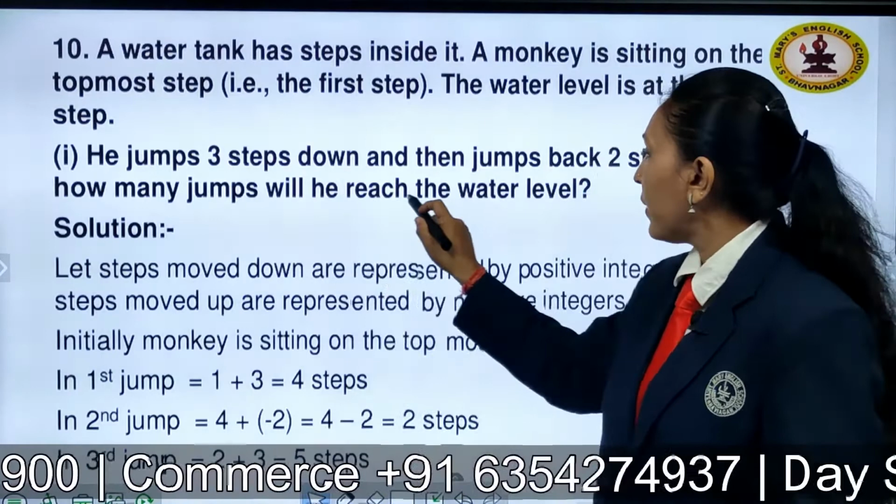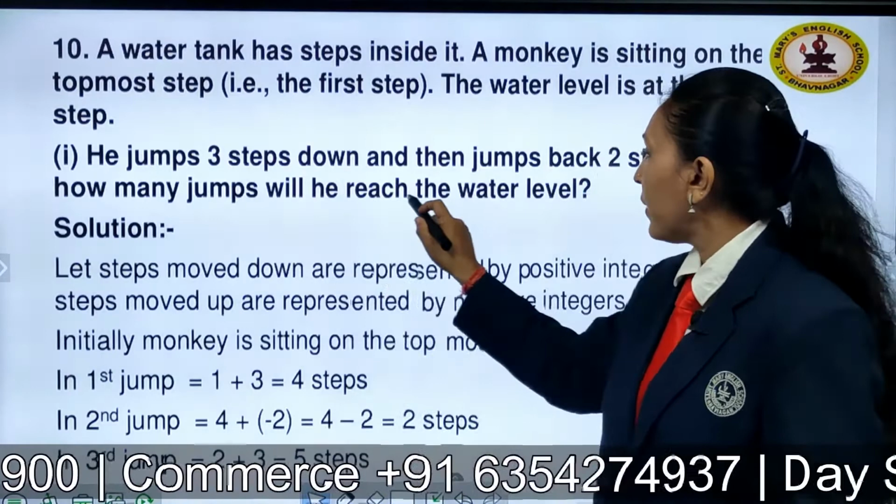Now from the third step, he will move 2 steps down in the fourth jump. That is 1 and 2. That means he comes to the 5th step here. Now in the 5th jump, children, it will take 4 jumps. That is, you can see here 1, 2, 3 and 4. Now finally you can see, children, that the monkey took 5 jumps to reach back.